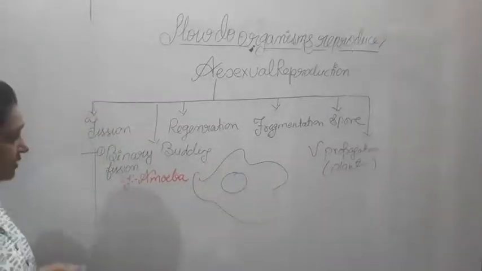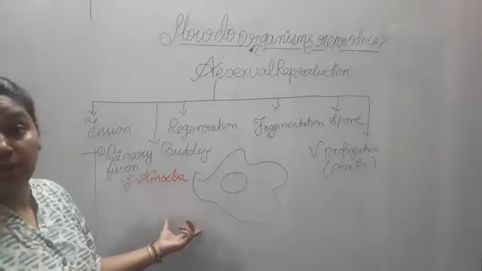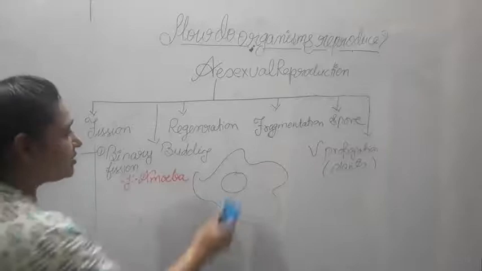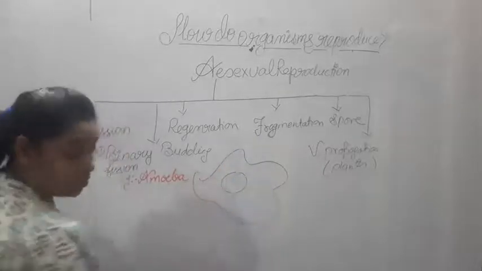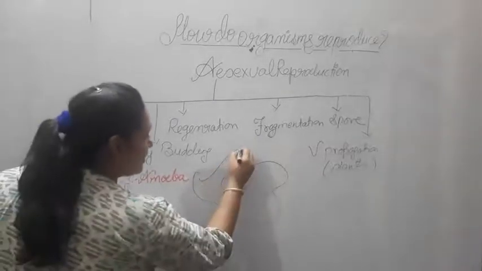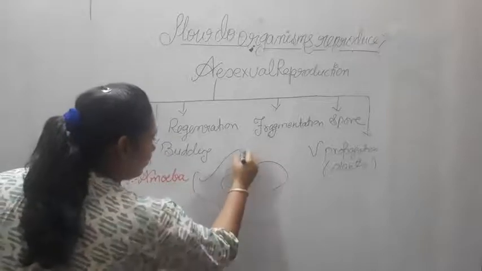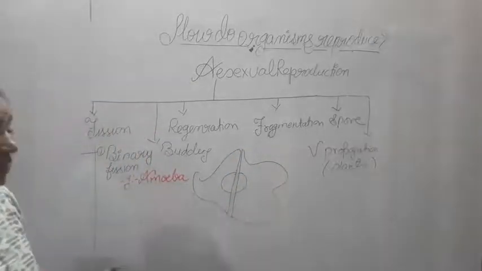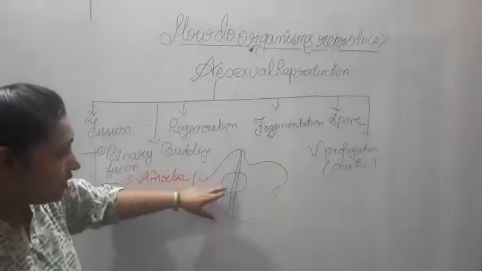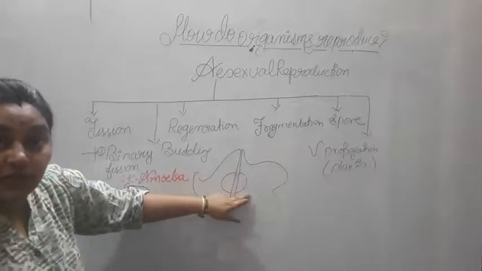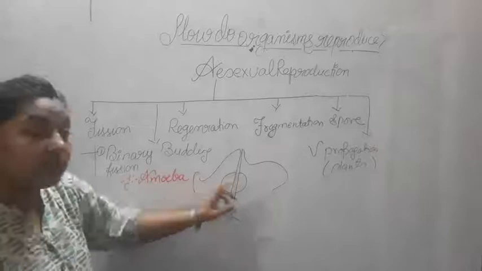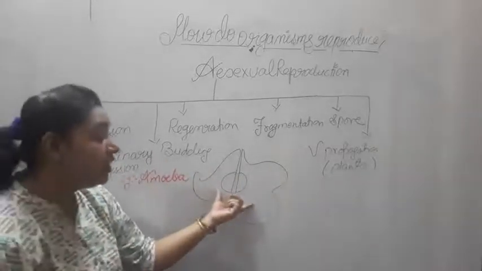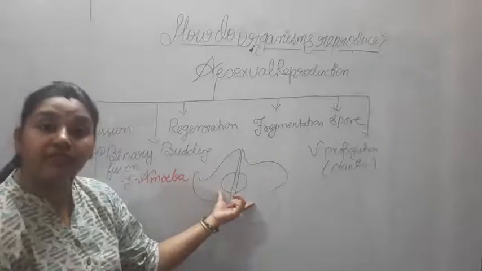Now what happens when this amoeba matures? It divides from its nucleus into two daughter nuclei. Now this nucleus part is over here and this nucleus part is over here, right? So this is going to develop two different individuals of amoeba itself.